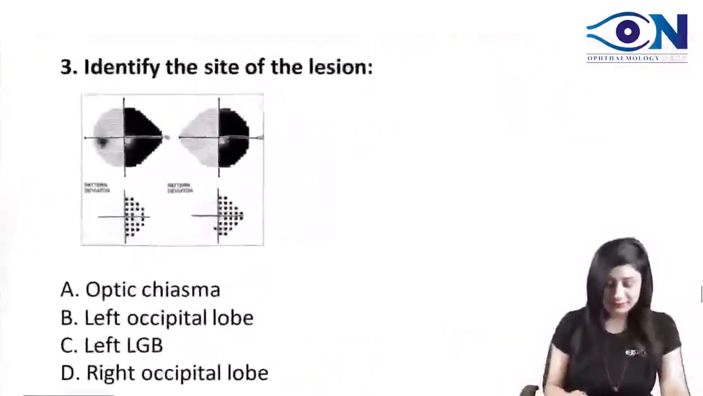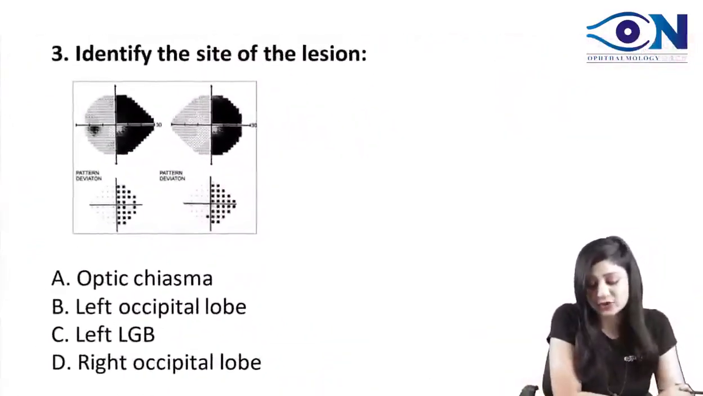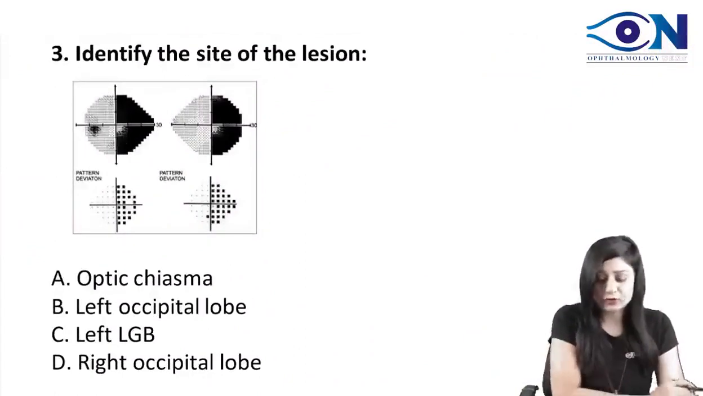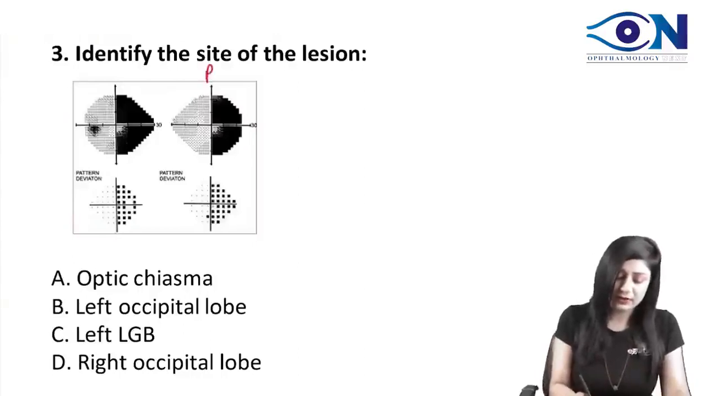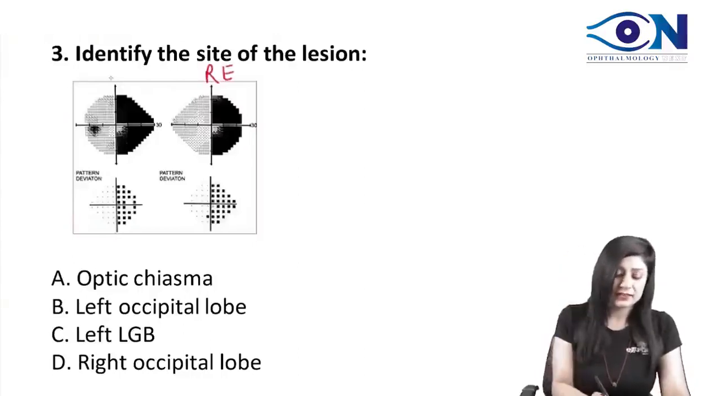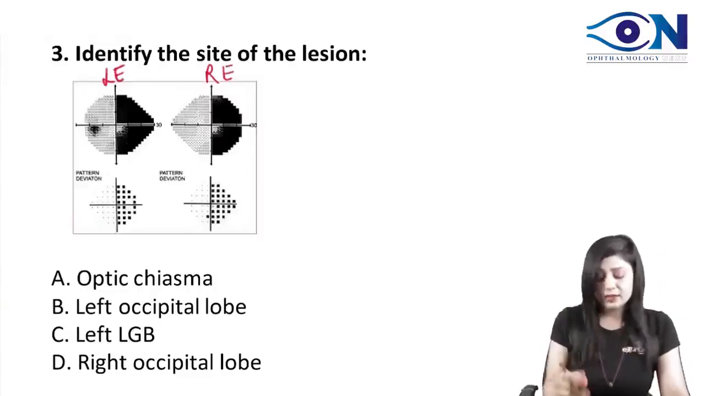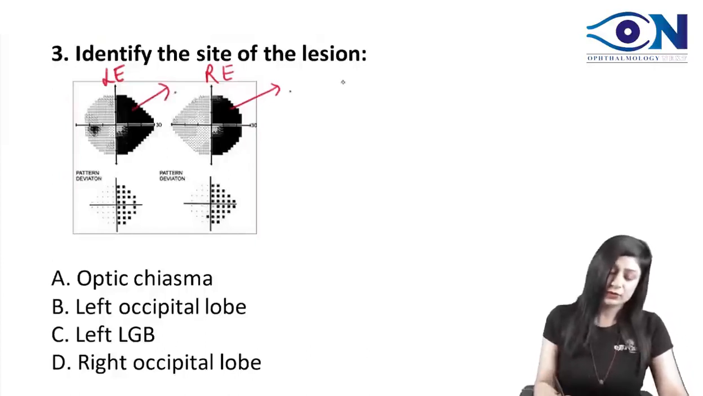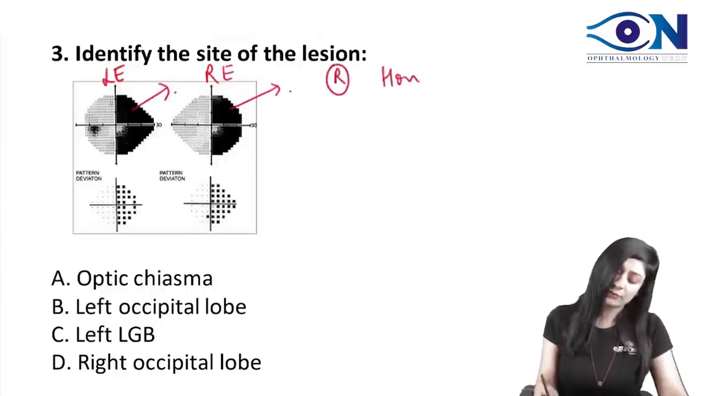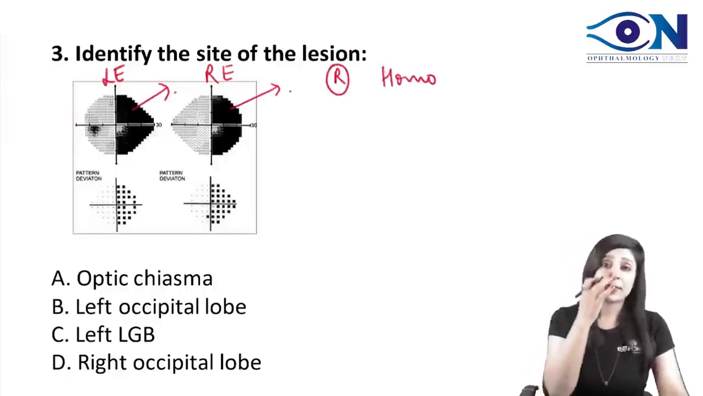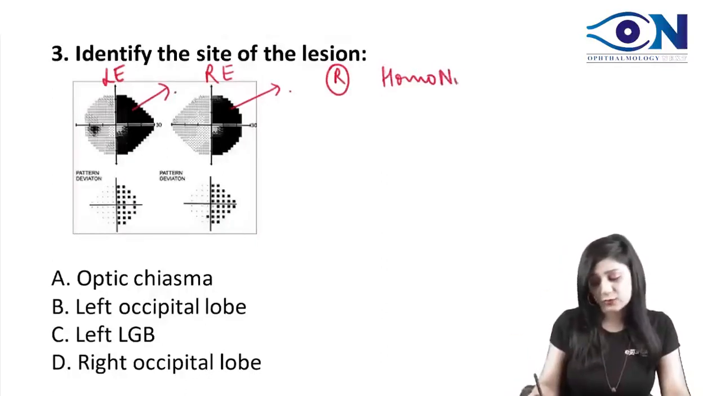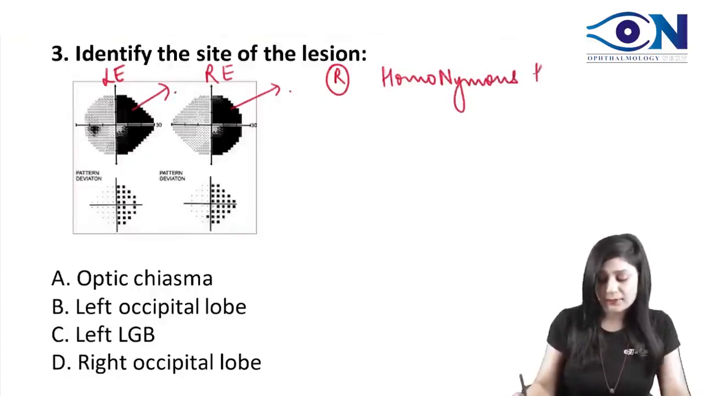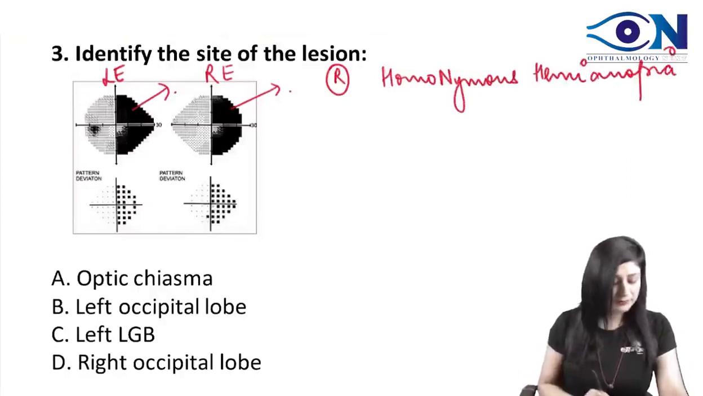Now who will tell this? Identify the site of lesion. We can easily identify the site of lesion once we know the type of lesion. This will be the right eye field, my right side. This will be the left eye field, my left side. So this is the right side of the right eye. This is the right side of the left eye, right? So this is right homonymous. Therefore, I will not require even pen and paper for this. I can say it's a right homonymous hemianopia.